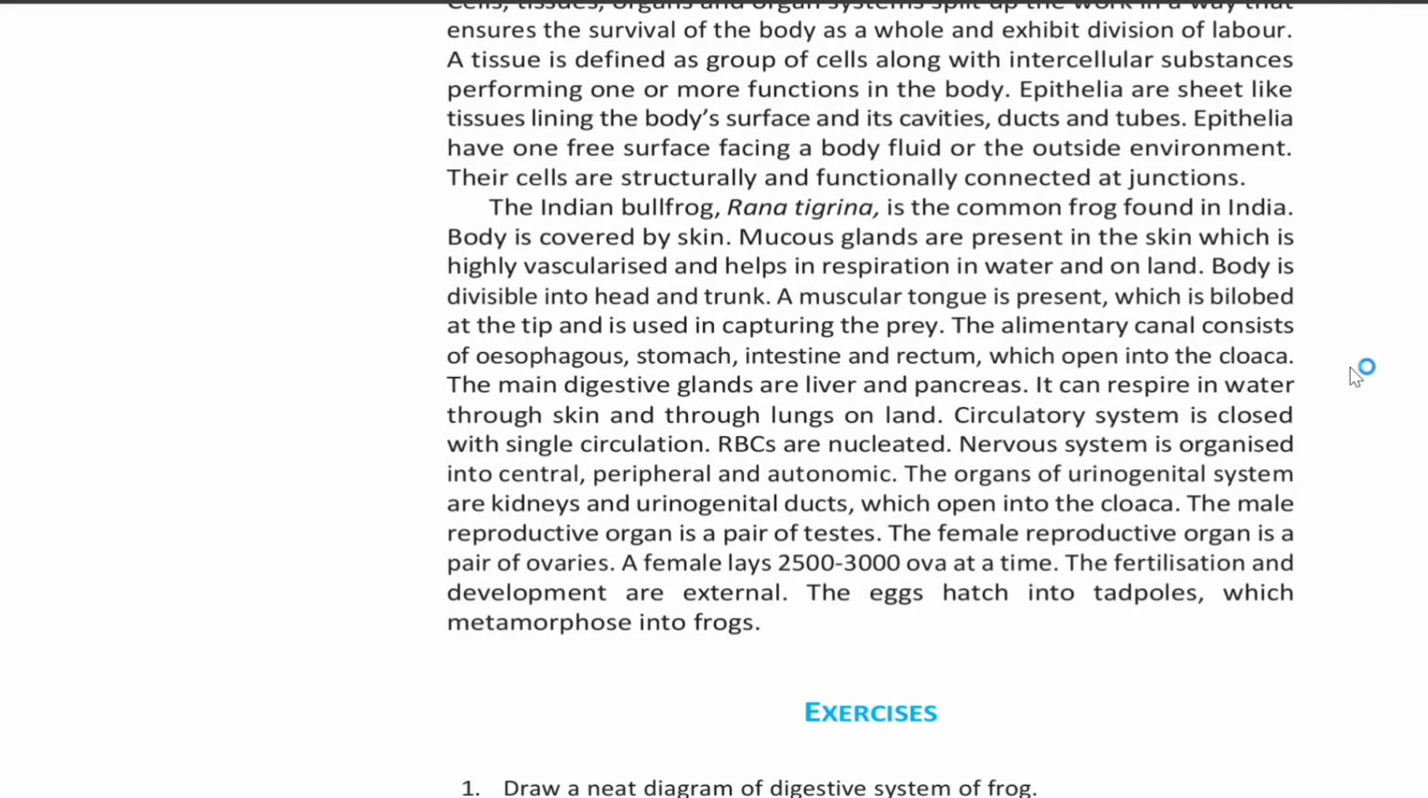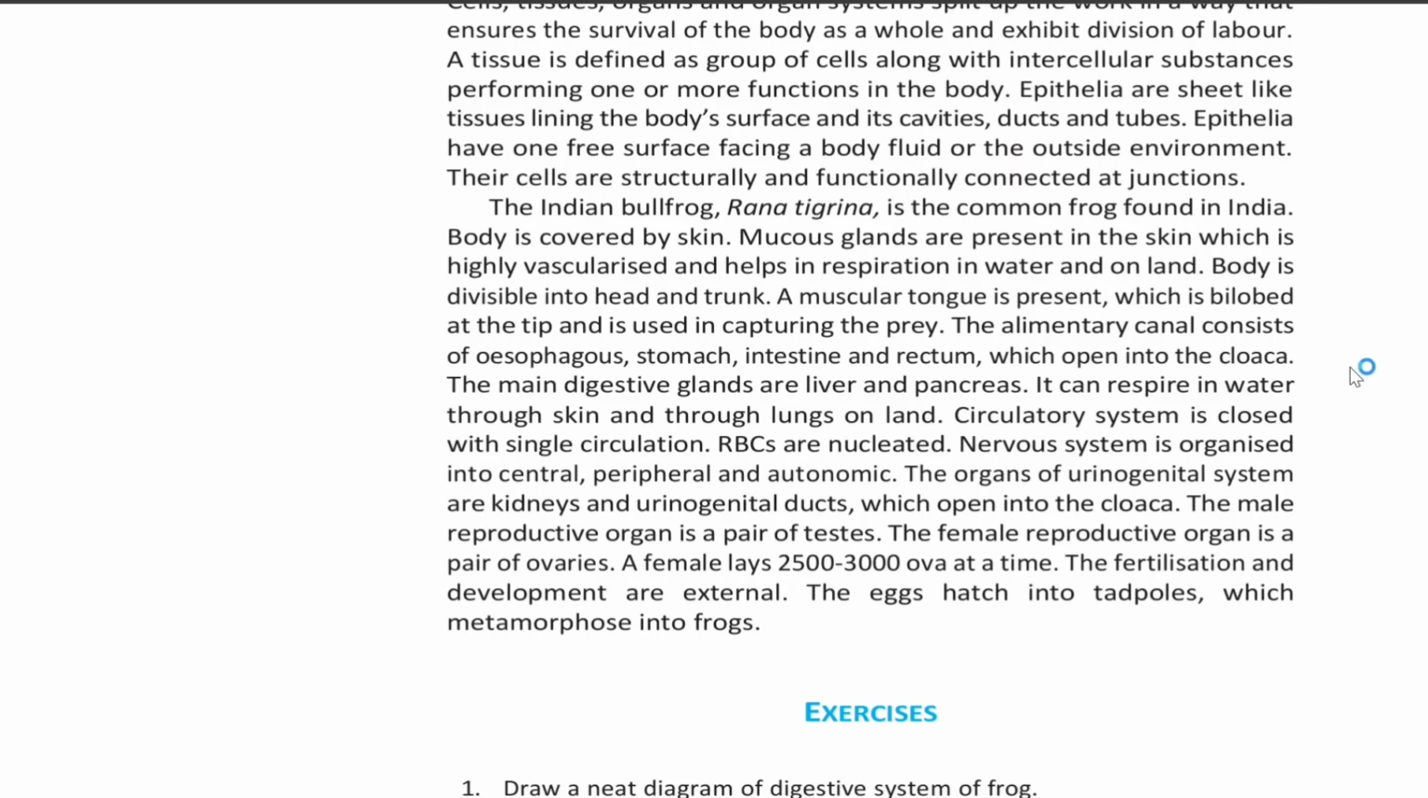The alimentary canal consists of esophagus, stomach, intestine, and rectum, which opens into cloaca. The main digestive glands are liver and pancreas. It can respire in water through skin and through lungs on land. Circulatory system is closed with single circulation. RBCs are nucleated. Nervous system is organized into central, peripheral, and autonomic.